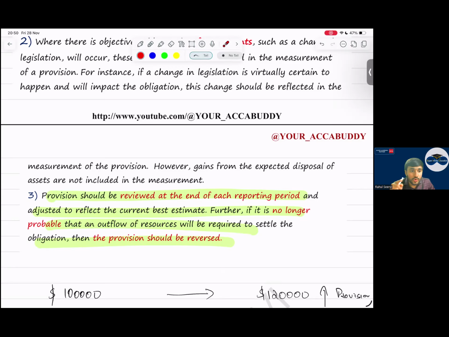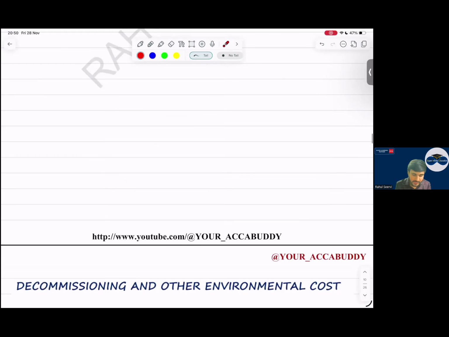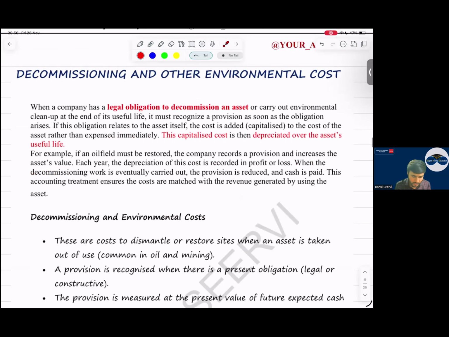No, IAS 8 you should know how retrospective impact is done. MCQ aata hai. In the regular class we have done more than 10 to 12 MCQs where retrospective impact is done: how retained earnings change, what will be the value of cost of sales, what is the change in profit, etc. So this is also done. Then decommissioning, I hope sabko aata hai. No need to revise this part.